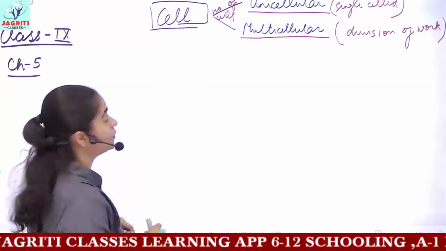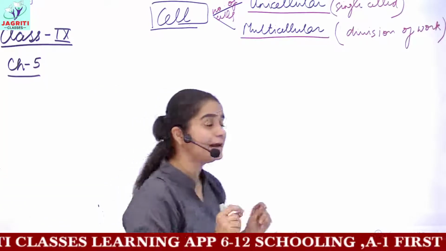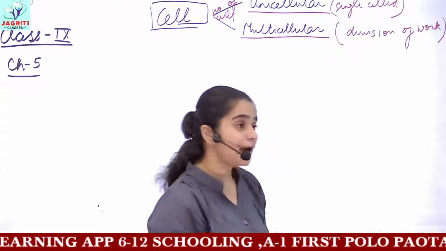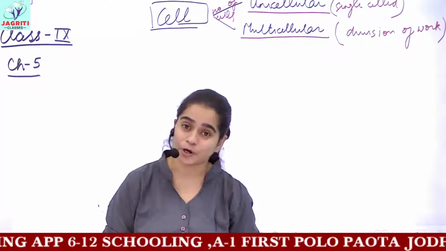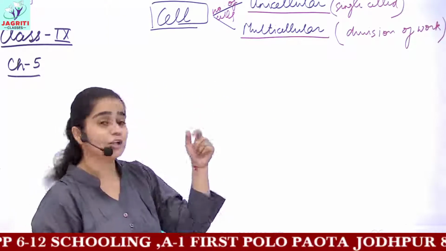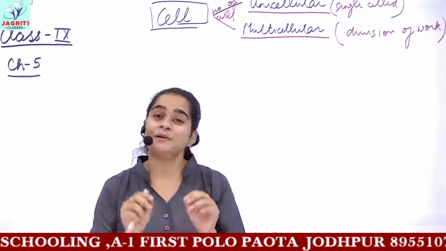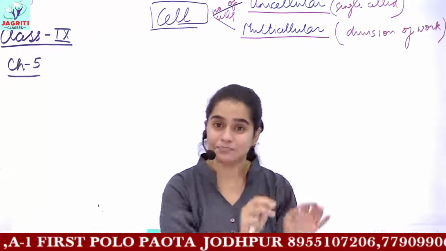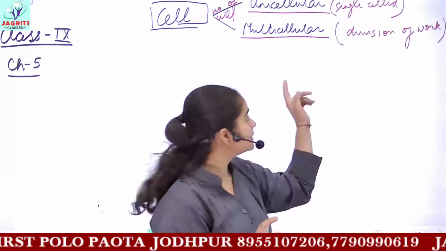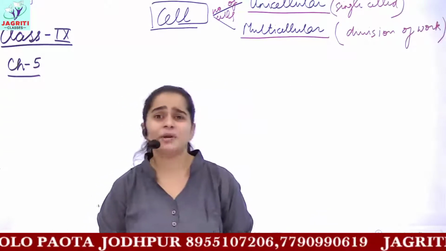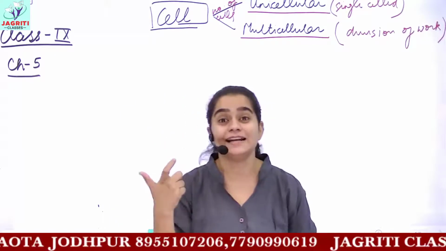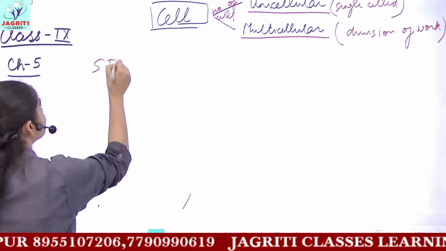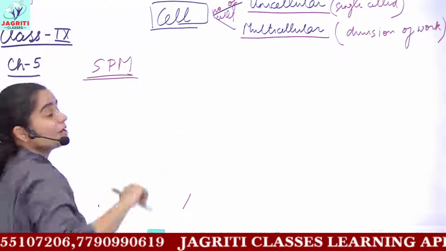So this is what we discussed in our previous lecture, and then we started with the first part, that is the plasma membrane. I told you the plasma membrane is a very important organelle or part. It is also known as the cell membrane. You will find the plasma membrane in both, that is, it is present in animal cells as well as in plant cells. Then this plasma membrane has a very special name. It is called a semi-permeable membrane. You call the plasma membrane a semi-permeable membrane.